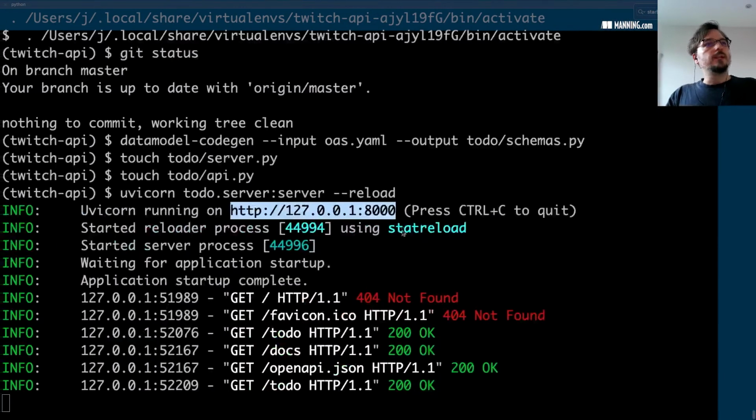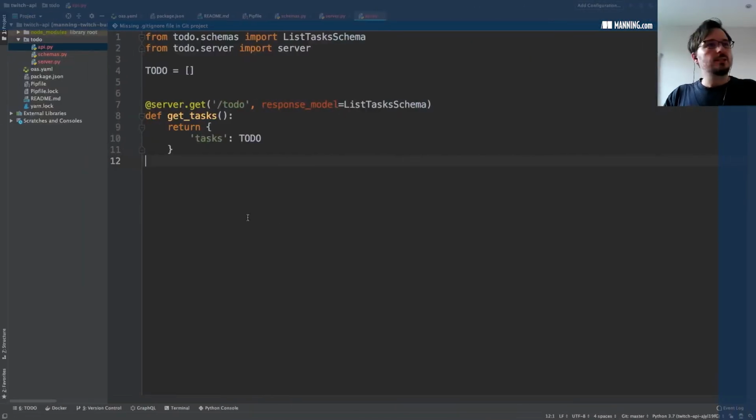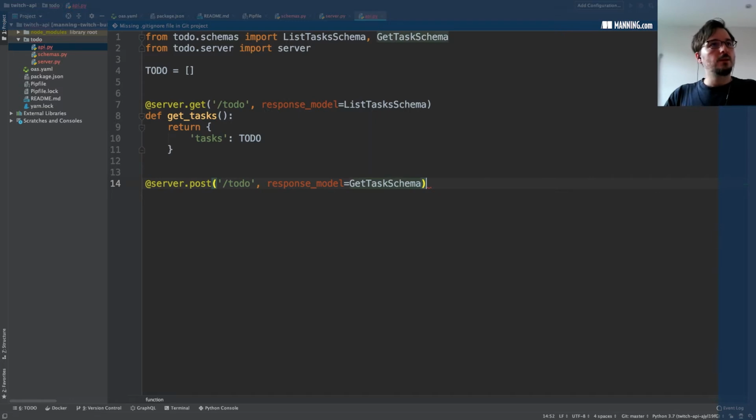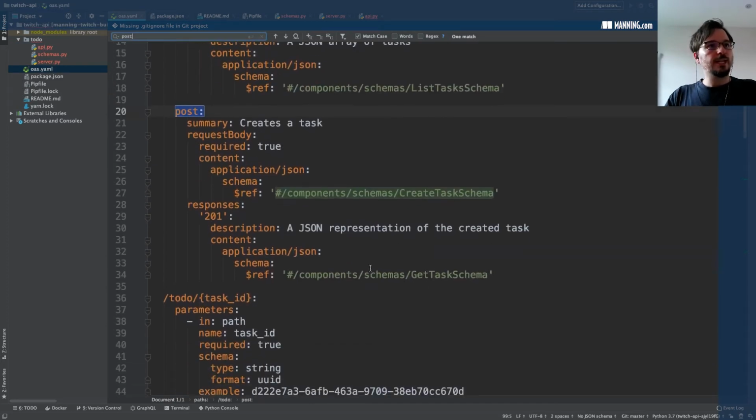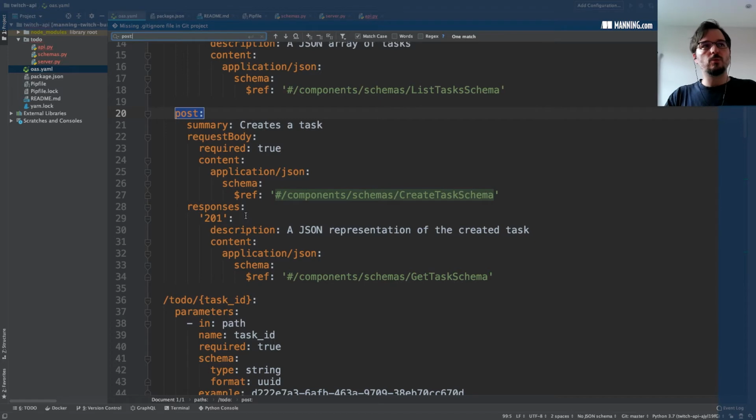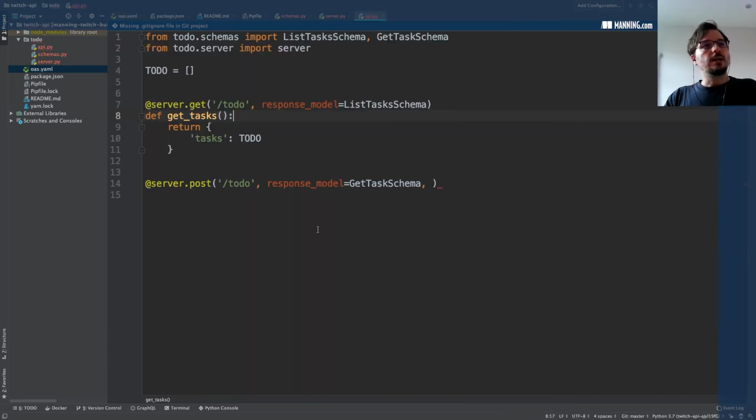Let's go ahead and implement the rest of the endpoints. I can see we are running a little bit late, so let's be agile here. So let's go with the post endpoint. This is also on the todo URL. The response model is get task schema. And something else here that we want to do is, if you see the specification, post has 201 response status code, and we want to specify that here.